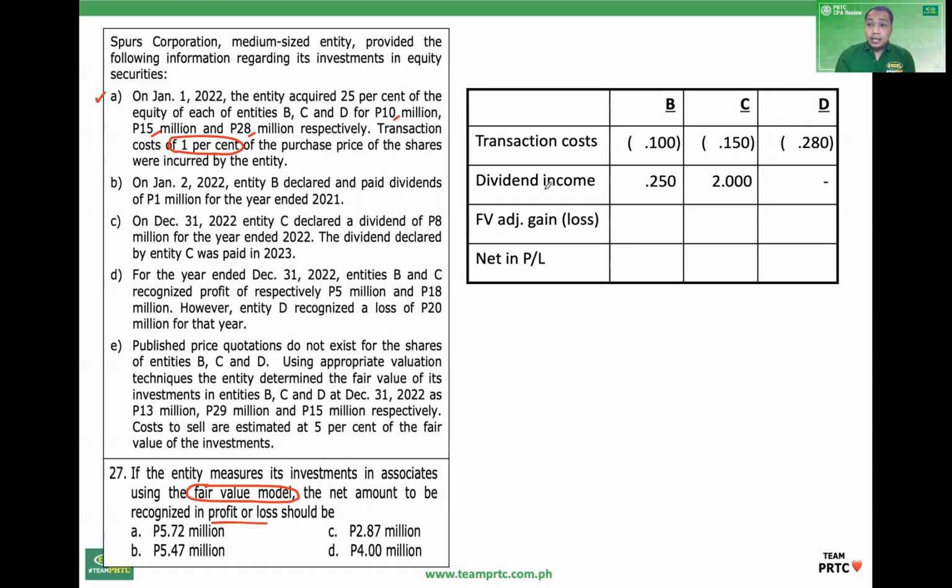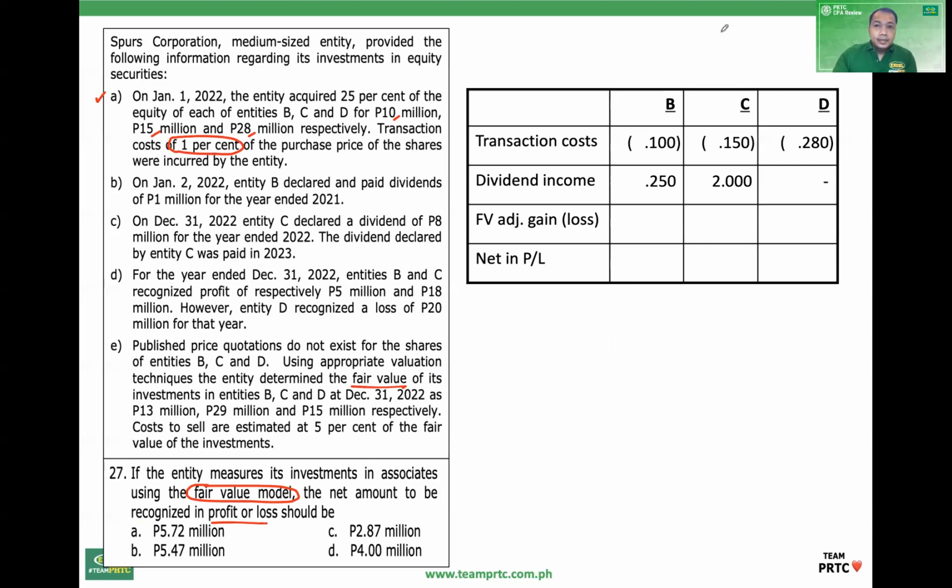Now, under the fair value method, okay, no impairment. Instead, recognize changes in fair value. So, let's get the fair value adjustment, gain or loss. Ito yung purchase price. Ito yung carrying amount before adjustment. Okay, ito naman yung fair value. Do not deduct cost to sell in computing fair value adjustment.